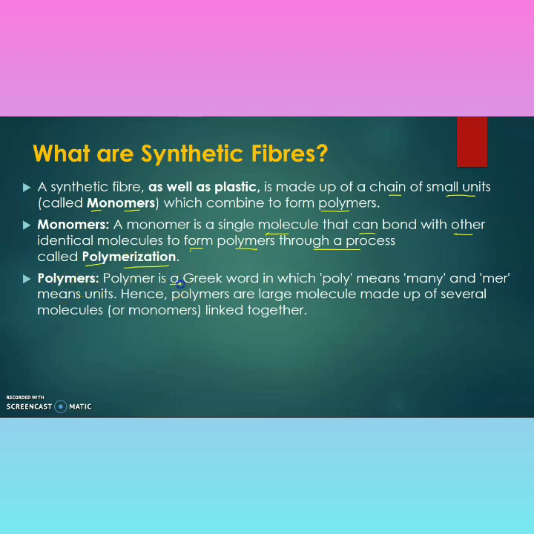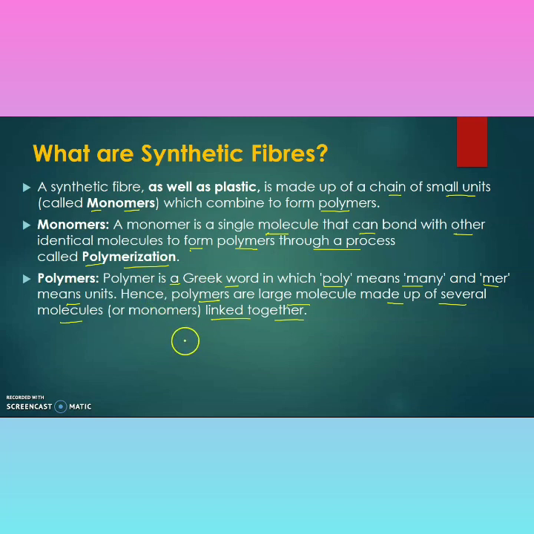Polymers. Polymer is a Greek word in which poly means many and mer means unit. Hence, polymers are large molecules made up of several molecules linked together. Okay, this is the polymerization. We can see it with the help of an example.